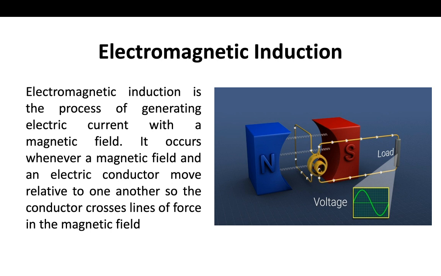Electromagnetic induction is the process of generating electric current with a magnetic field. It occurs whenever a magnetic field and an electric conductor move relative to one another, so the conductor cuts across lines of force in the magnetic field.